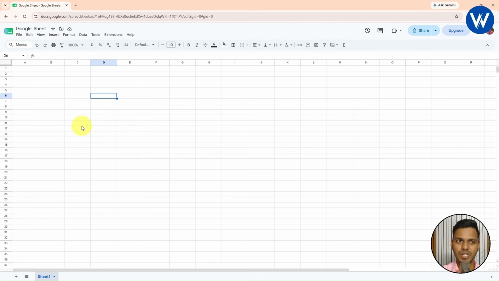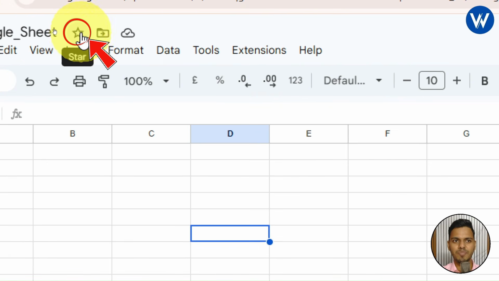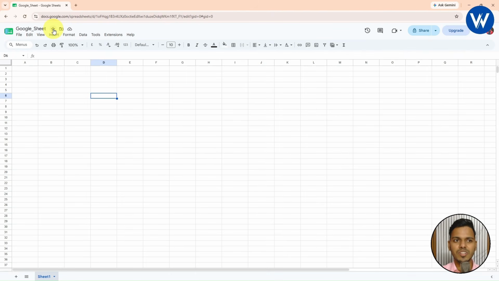Let me show you how it will automatically save. Let me zoom in. Right here we can see this is a star icon. Basically, star means it will be saved as a favorite. So if you want to work mostly on this Google Sheet, you can make it a star. With this, we can easily access this Google Sheet.